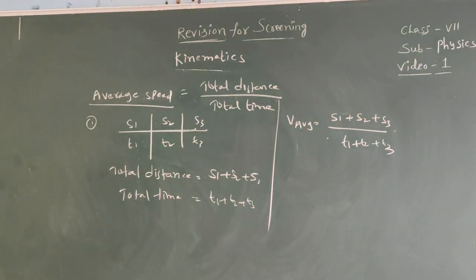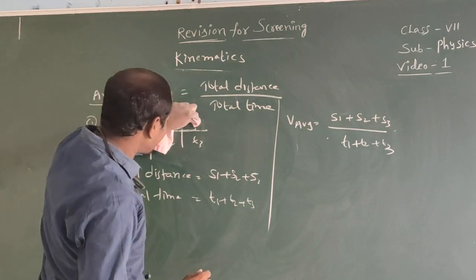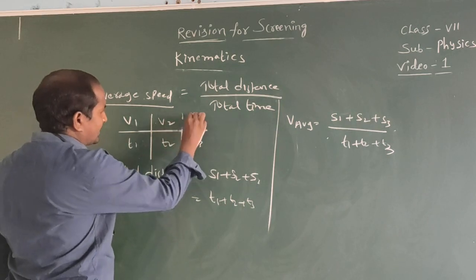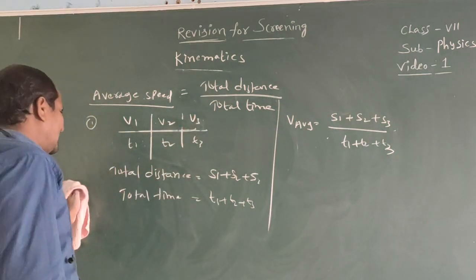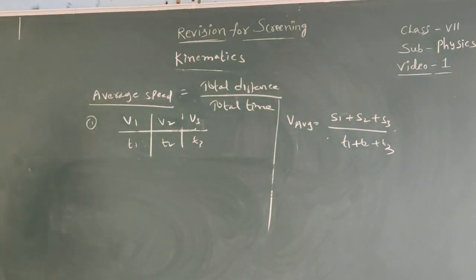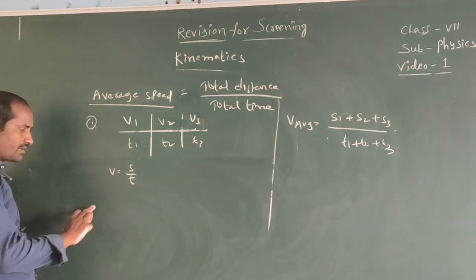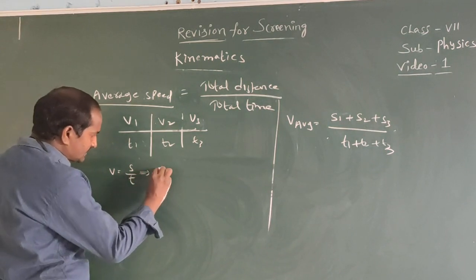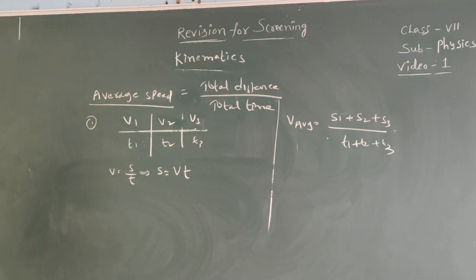In the second case, speed is given without distance. Only V1, V2, and V3 are given, then find the average speed. Average speed means total distance by total time. Speed equals distance by time, so from this we can write distance equals speed into t.